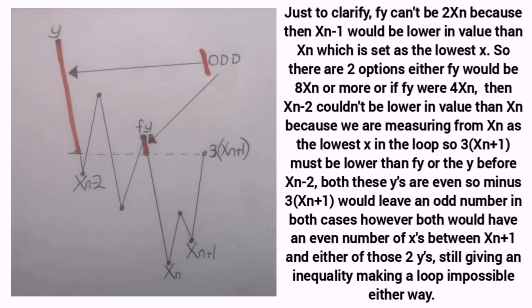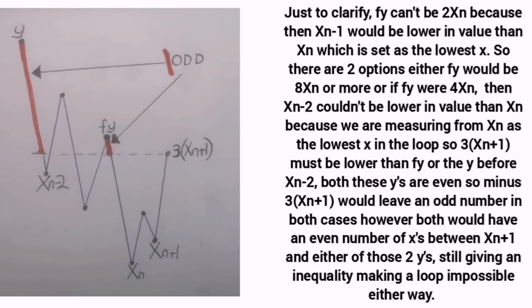So there are two options to consider. Either fy would be 8xn or more, or if fy were 4xn, then xn minus 2 couldn't be lower in value than xn, because we are measuring from xn as the lowest value of x in the loop. So 3xn plus 1 must be lower than fy, or the y before xn minus 2. Both of these y's are even, so minus 3xn plus 1 would leave an odd number in both cases. However, both would have an even number of x's between xn plus 1 and either of those two y's, still giving an inequality, making a loop impossible either way.